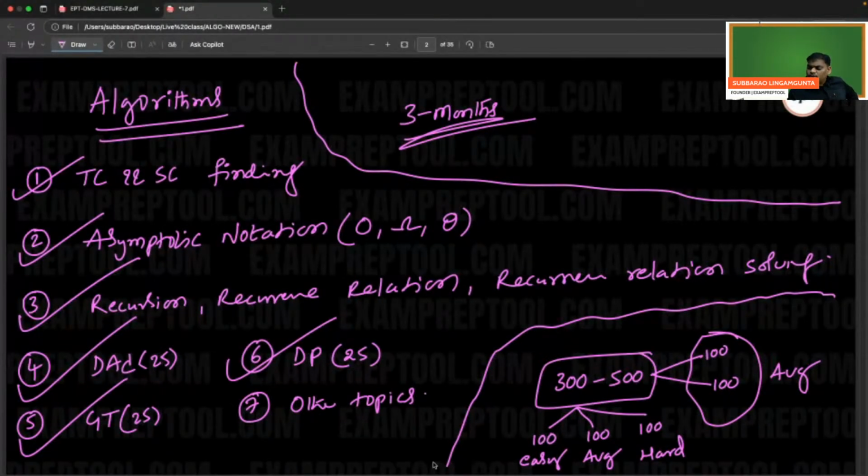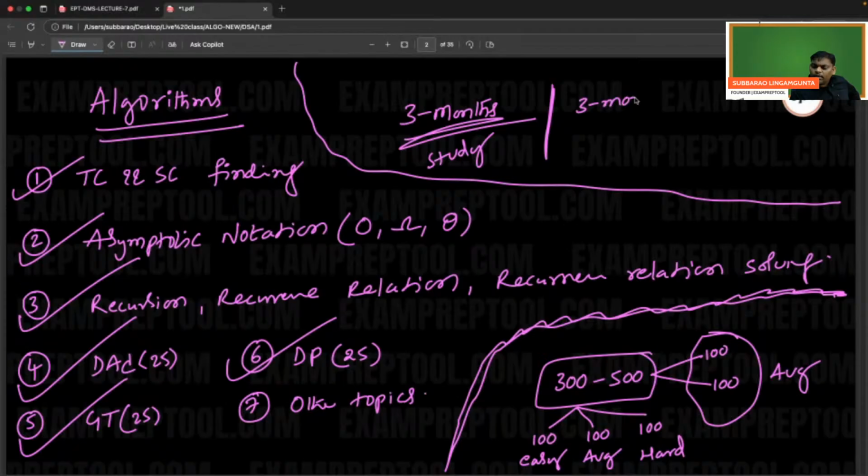Afterwards, start with small problems and practice 300 to 500 problems. I'm telling you, 3 months of study of DSA and 3 months of practice. Then you will be a DSA expert.